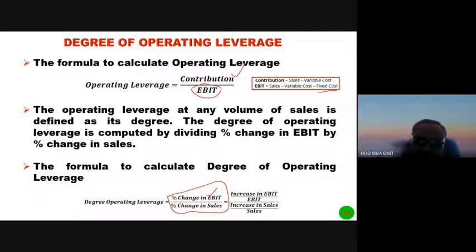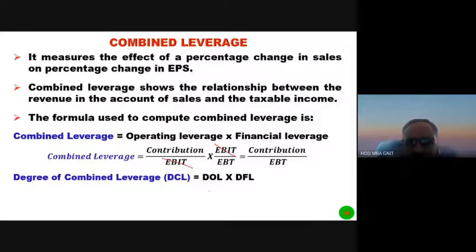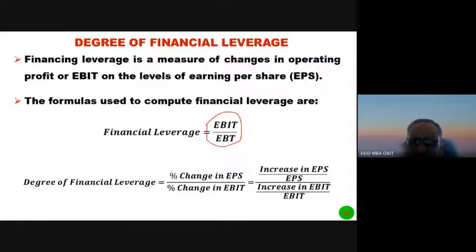We have seen one or two problems already. So here, the basic principle is degree of operating leverage is equal to percentage change in EBIT by percentage change in sales. And degree of financial leverage, yes, this is the degree of financial leverage: percentage change in EPS by percentage change in EBIT.